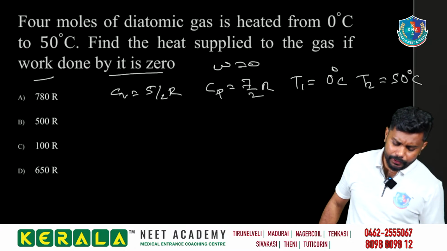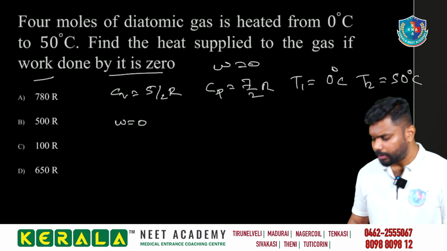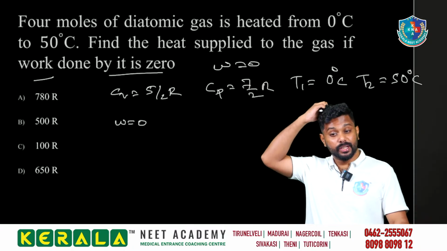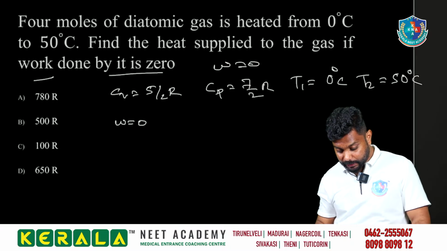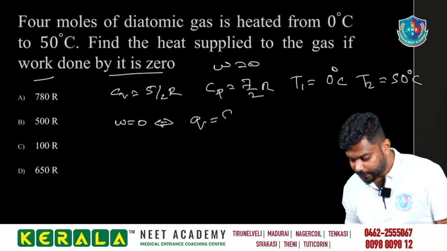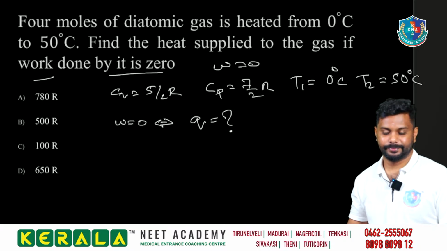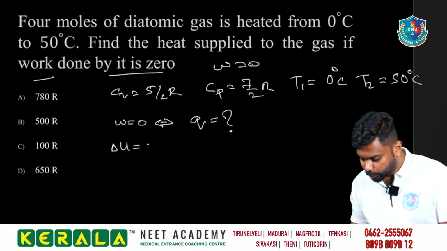If W is equal to 0, it is mentioned W is equal to 0, you have to find heat supplied. We can easily determine heat supplied, Q is equal to question mark. We know the relation delta U is equal to delta Q plus W.